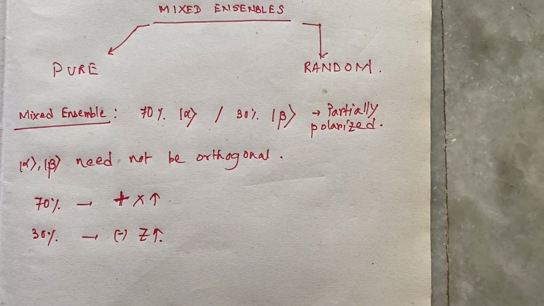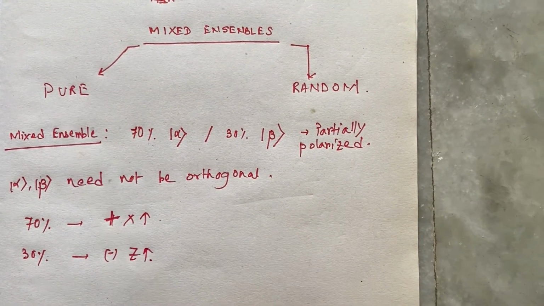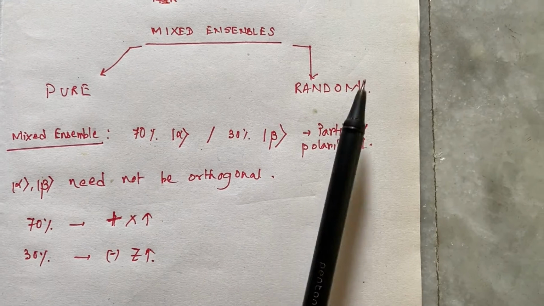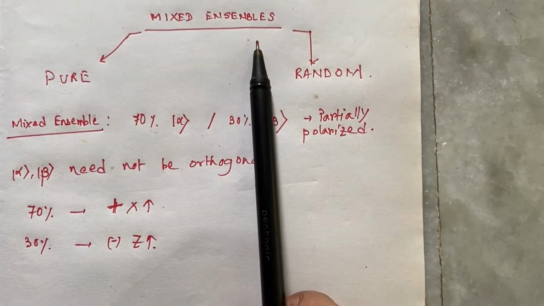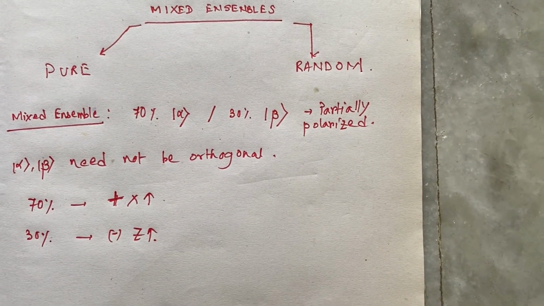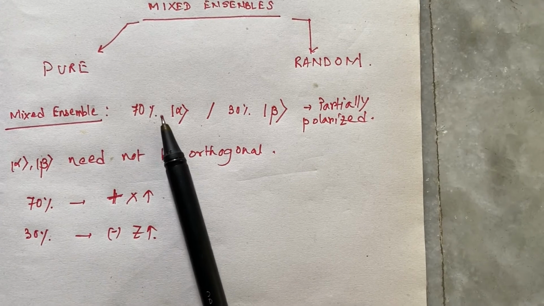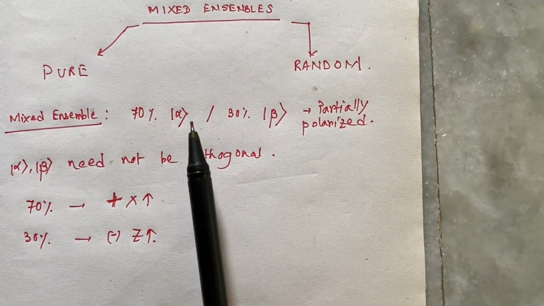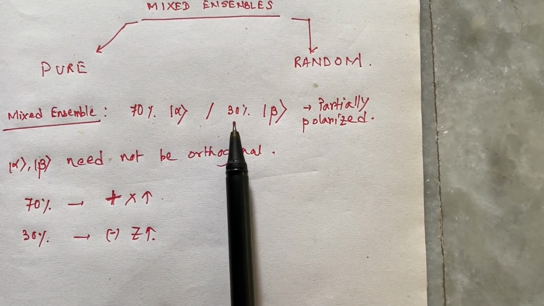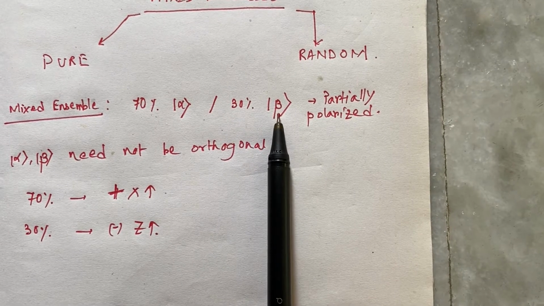A completely random ensemble and a completely pure ensemble can be regarded as two extremes of what is called a mixed ensemble. In a mixed ensemble, a certain fraction, for example 70%, of the members could be characterized by the ket alpha, and the remaining 30% of the members can be characterized by the ket beta.